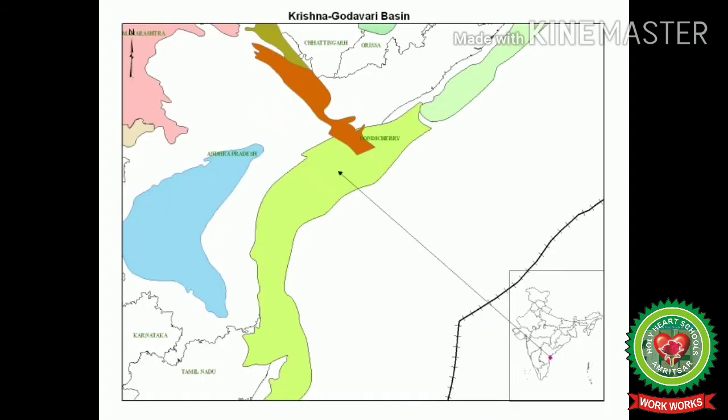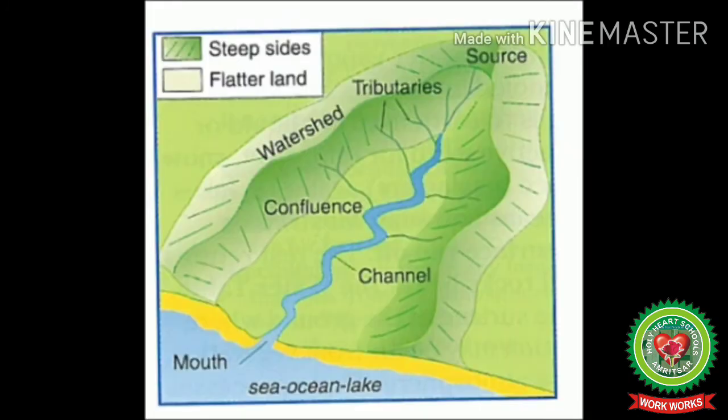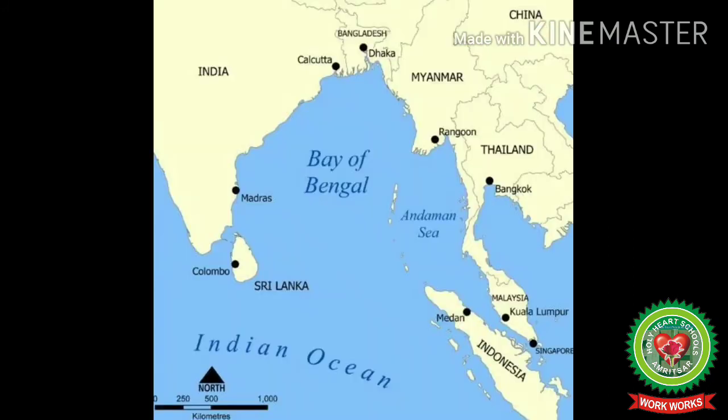Students, a large deposit of petroleum is found in the Krishna Godavari basin in the Bay of Bengal, right? And basin means an area through which a river and its tributaries flow. Students, we know that the Bay of Bengal is a water body which lies on the east side of India.